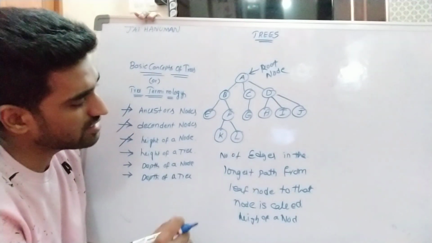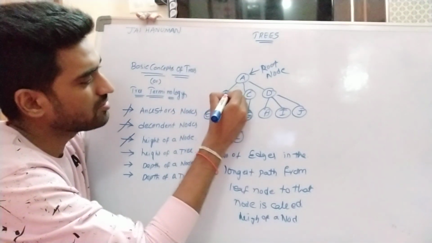Right? For example, what is the height of node B?